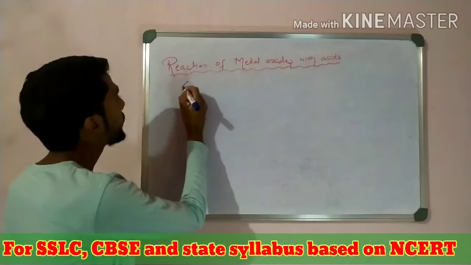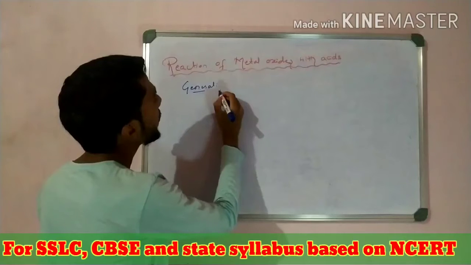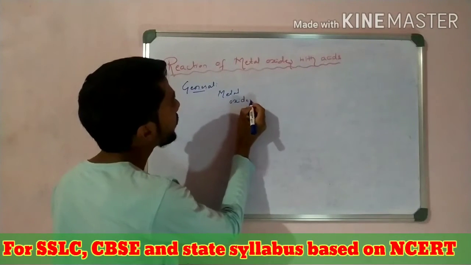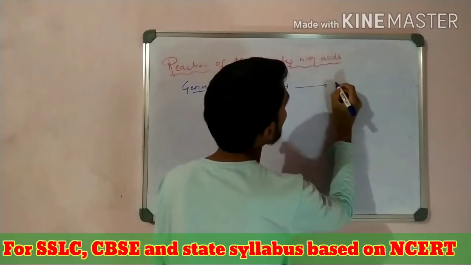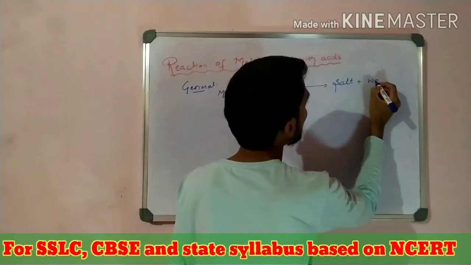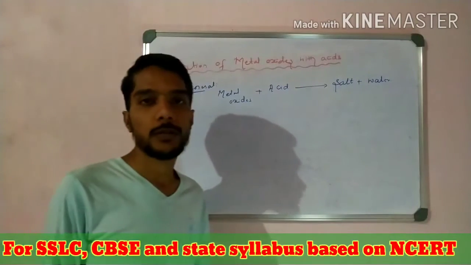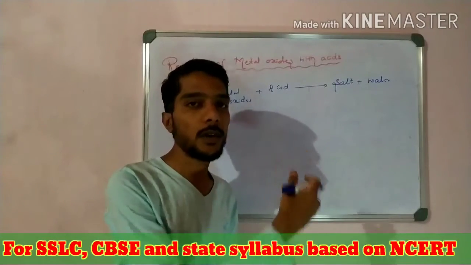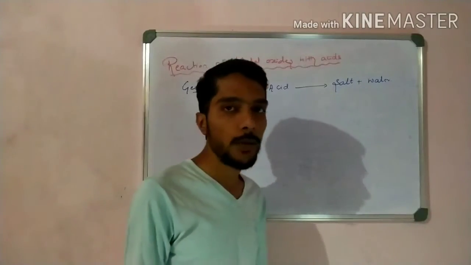So in general I write metal oxides plus acid, right? So what happens? Same here, no change, we get salt plus water. Okay, the formation of salt plus water, students. There is no change. Like in neutralization reaction, we know that salt plus water is formed. Here also same, when metal oxides react with acids, they form salt plus water.